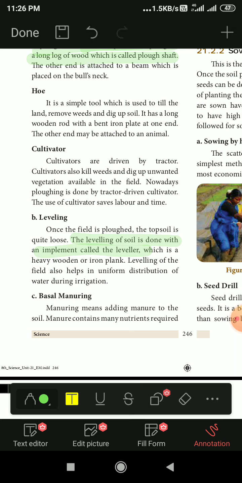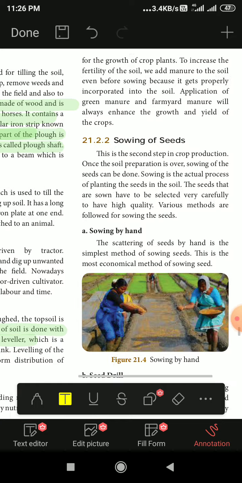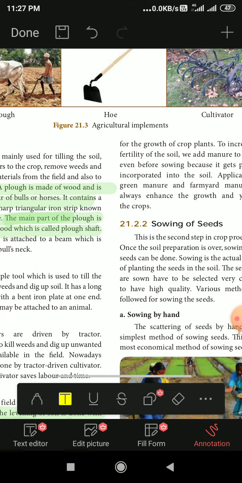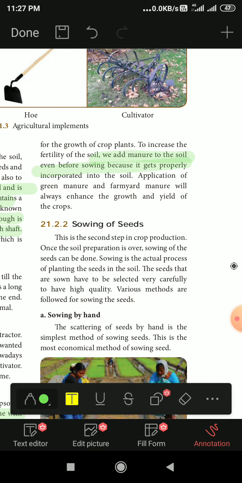Then irrigation. Then basal manuring. You have to manure the soil so that it will have enough nutrients to make the plants or crops grow fast, to increase the fertility of the soil. Manure is added even before sowing, so that it is properly incorporated in the soil. Before the crops are sown we have to manure, and after they have grown to a certain limit we also have to manure so that the plants will be healthier.